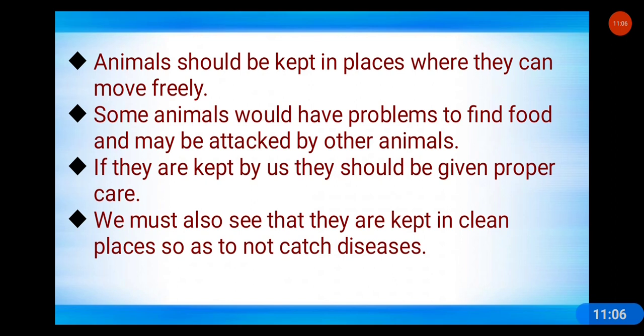If they are kept by us, they should be given proper care. If we are keeping them, we need to give them proper care. And the last point is, we must also see that they are kept in clean places so as to not catch disease. Understand?